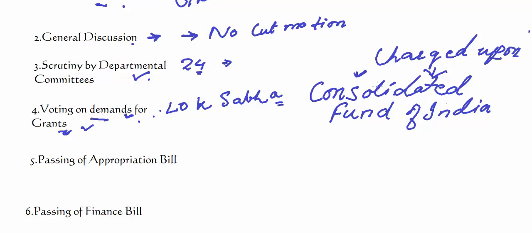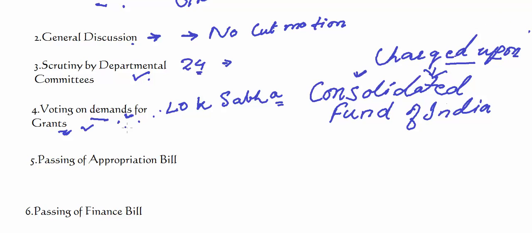These are salaries of the president, the salaries of governor, salaries of CAG, UPSC chairman. These all cannot be voted upon but can only be discussed. So two things are important here: voting on demand for grants does not take place in Rajya Sabha, and voting does not take place on the expenditure charged upon Consolidated Fund of India.